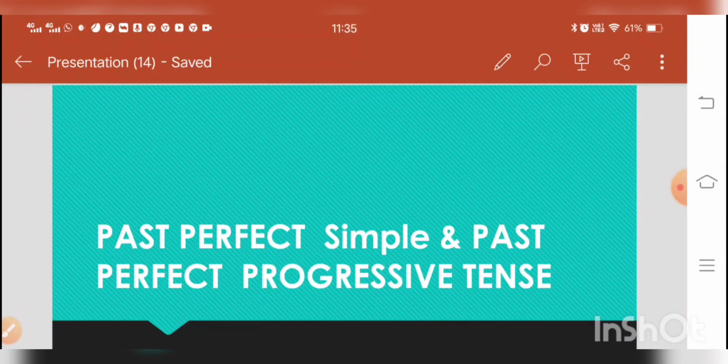Today we will learn past perfect simple and past perfect progressive tenses. This video will give you complete information about these tenses. What is the difference between the two? What are the common errors related to them? It will also give you easy tips and tricks to understand the tenses. So watch the video till the end and have clear concepts.